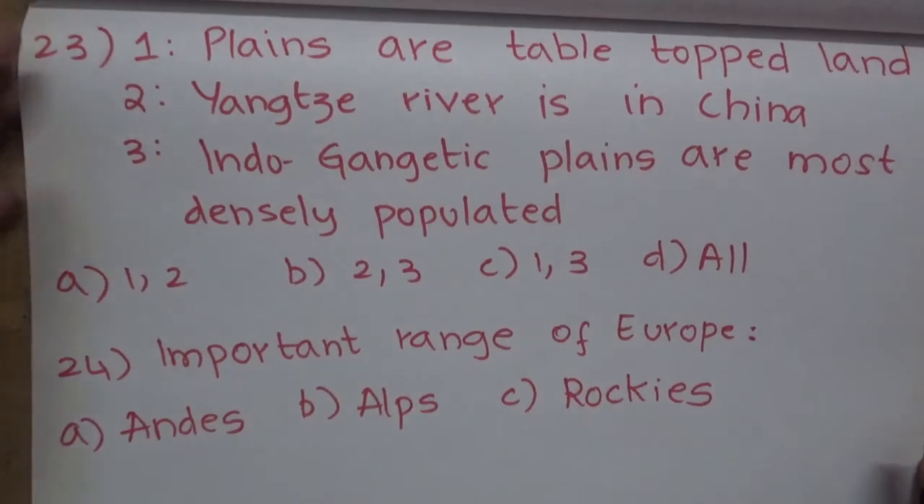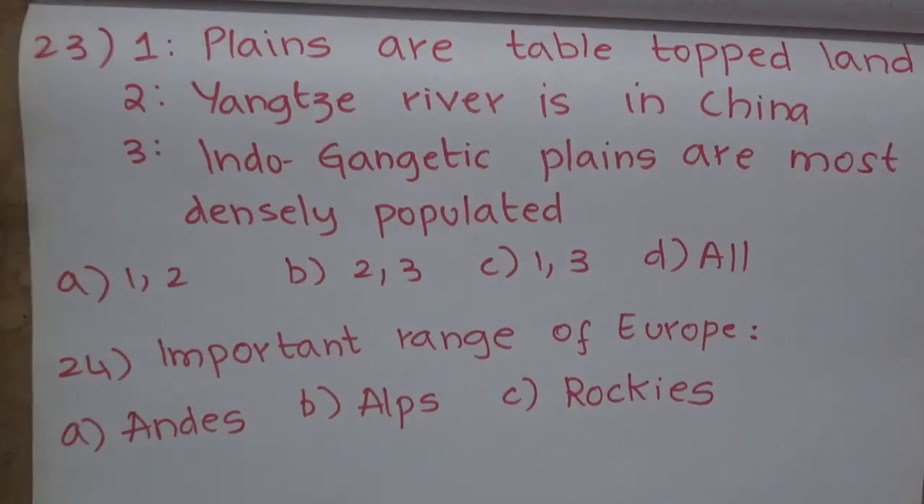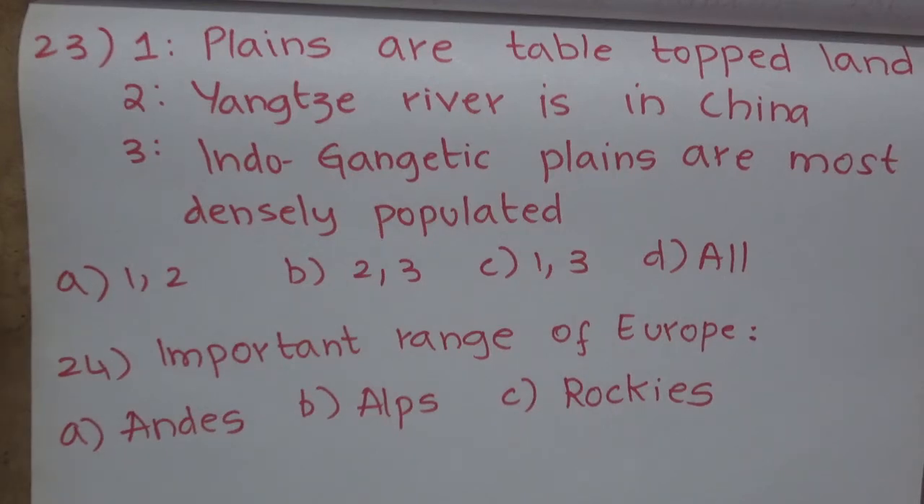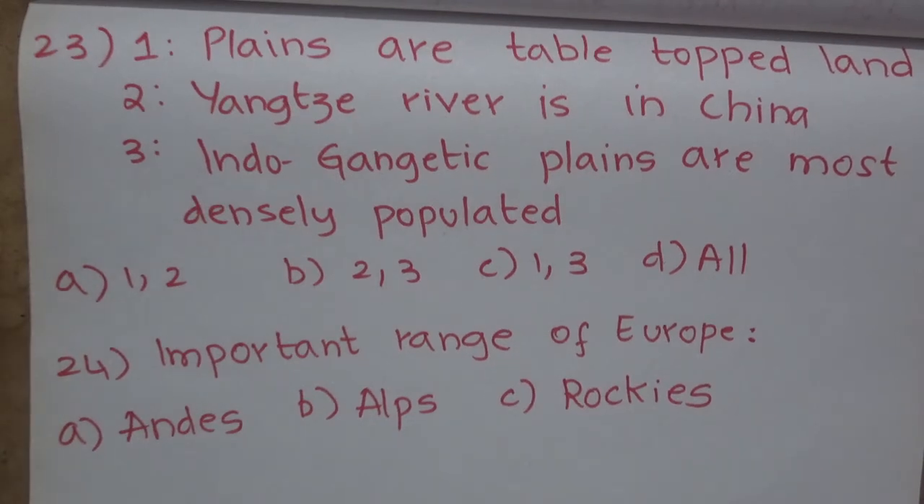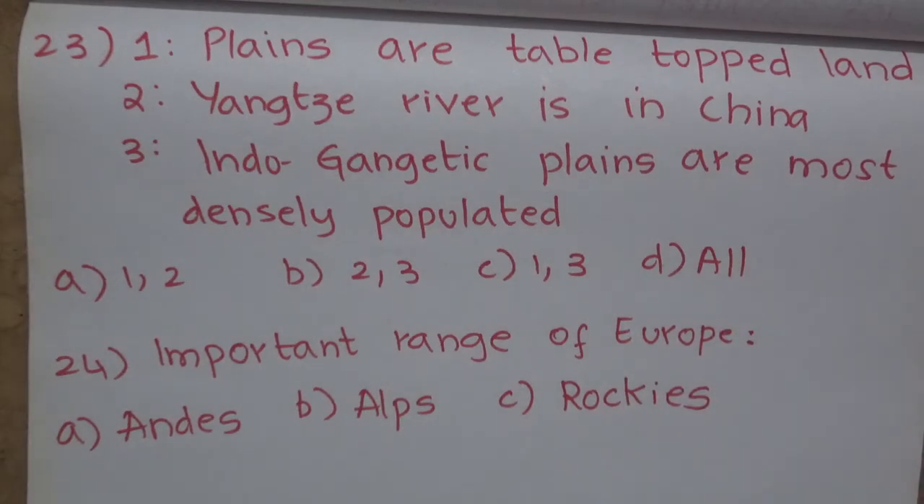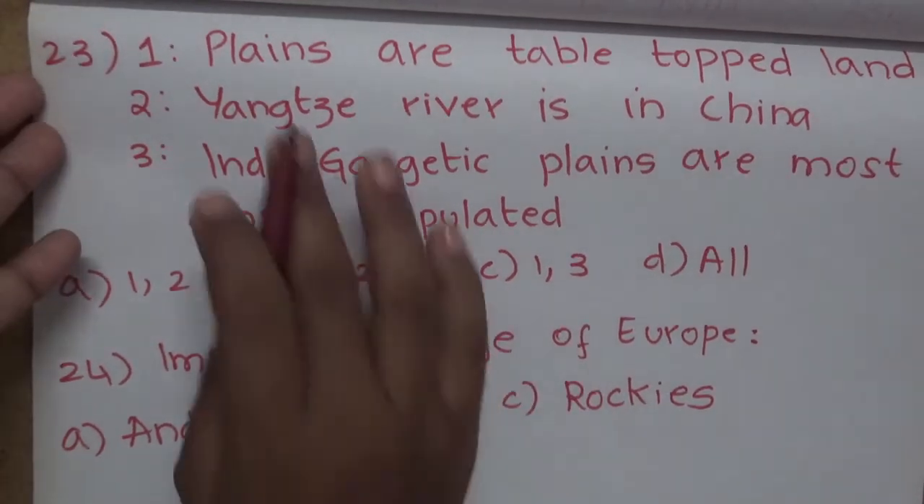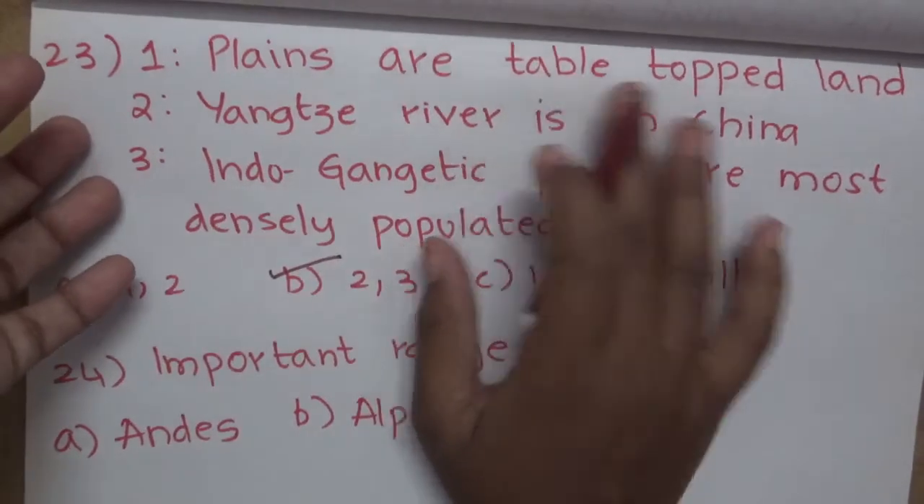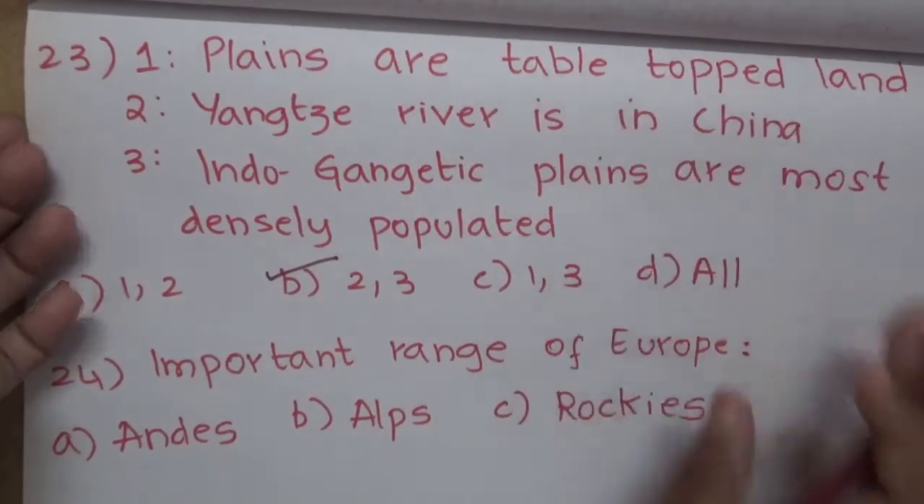Now 23rd question, statement number 1, plains are table-topped land. Statement number 2, Yangtze River is in China. Statement number 3, Indo-Gangetic plains are most densely populated. Option A, 1 and 2 are correct, option B, 2 and 3 are correct, option C, 1 and 3 are correct, option D, all are correct. The correct answer is option B. These plains are flat surfaces. Table-topped lands are called plateaus.